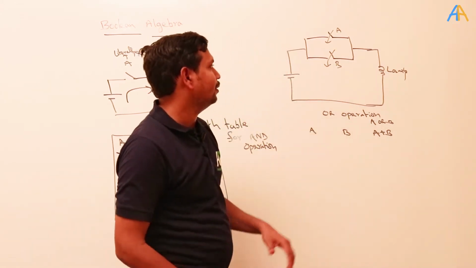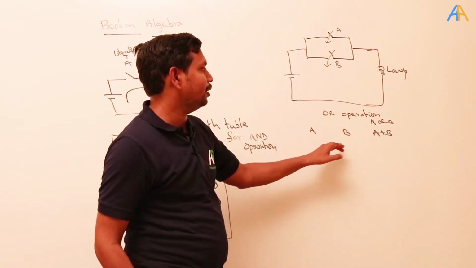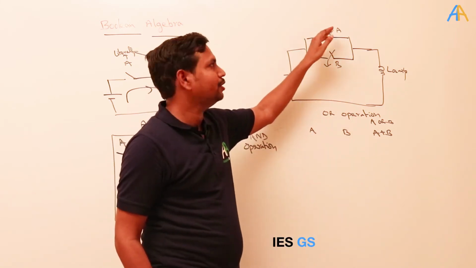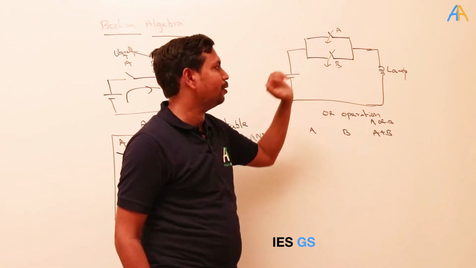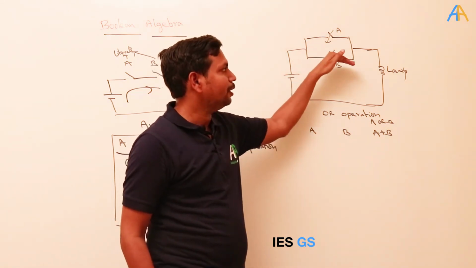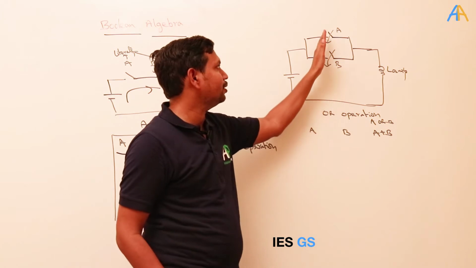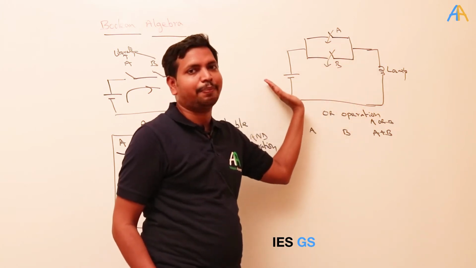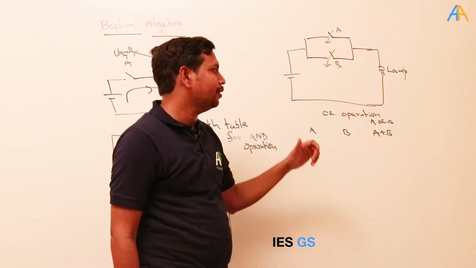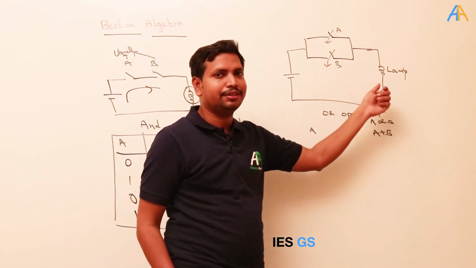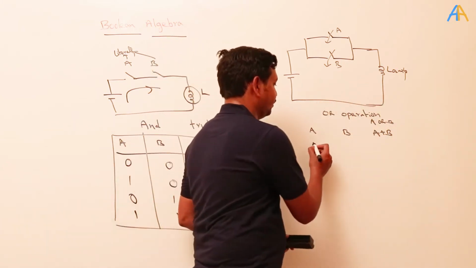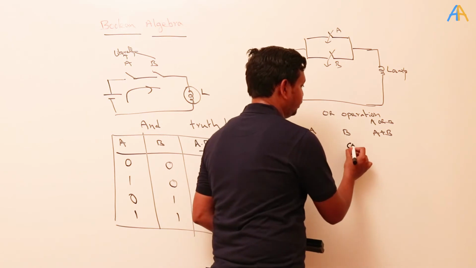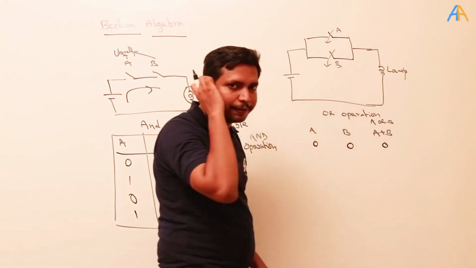See what will happen if A is 0, B is 0. That means both are open, both A and B are open. What happens? There won't be any circuit closing. See, this is open, which means there is no connection between supply and lamp. So the output will also be 0. Lamp won't glow. 0 0, output will be 0. Okay, you understand this one.